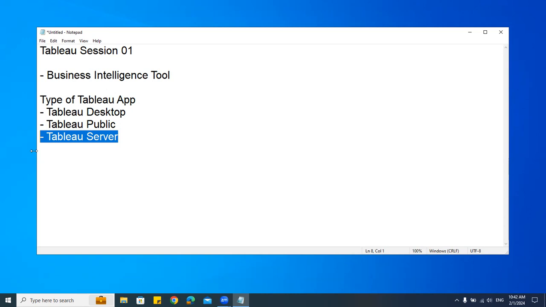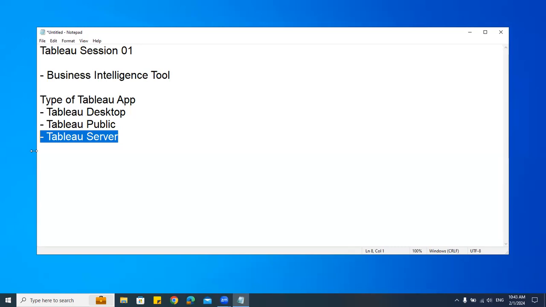Next, in Tableau Desktop, we can save the file in my drive. Understood? That means I can save it as a file, like what we do in Power BI with the .pbix file; here we have Tableau files. But in Public, you cannot save the file. You cannot save it in a local folder or anywhere. That is the biggest disadvantage. If you want to access it, you need to have internet. Okay, all right. Now we understood the difference between these two.